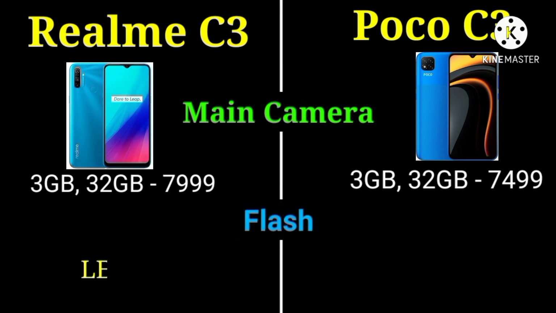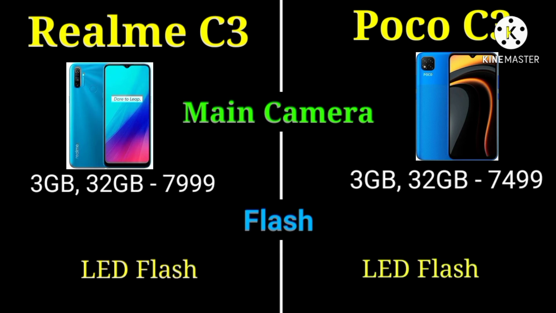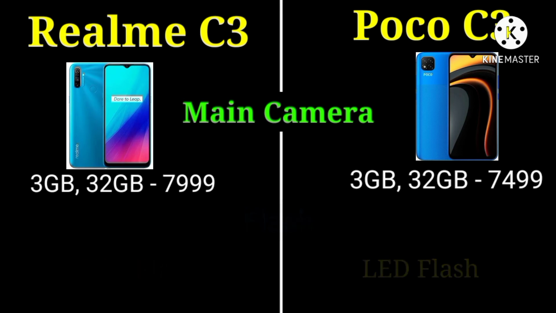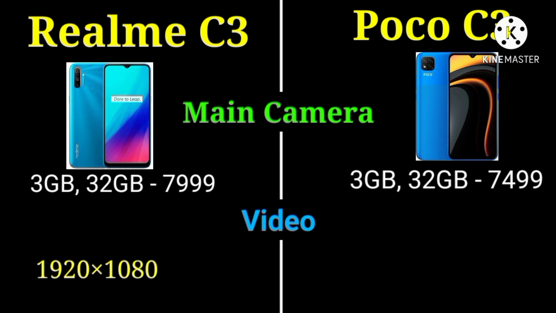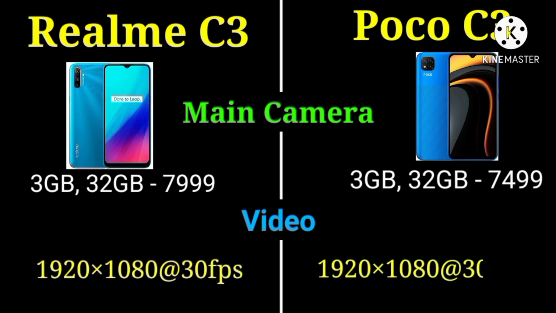Flash. The main camera of Realme C3 has LED flash. The main camera of Poco C3 has LED flash. These two phones can record video in main camera up to 1920 x 1080 at 30 fps.